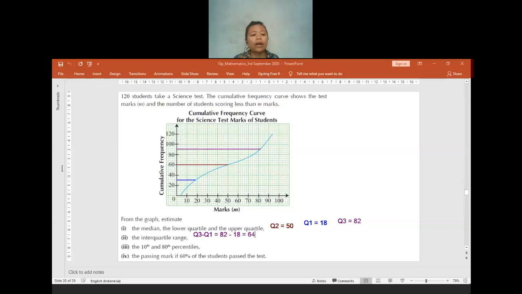To find the 10th, we have to find 10 per 100 times 120. How many will it be? It will be 12, yeah? We have to find the 12th one. For finding the 12th one, each box is 2. This is the 12th one.